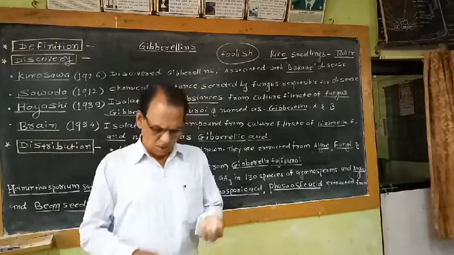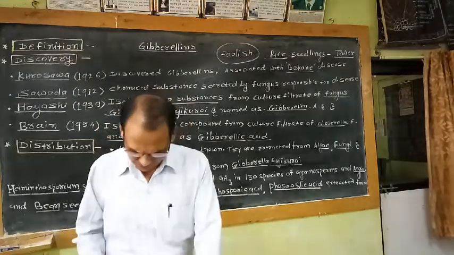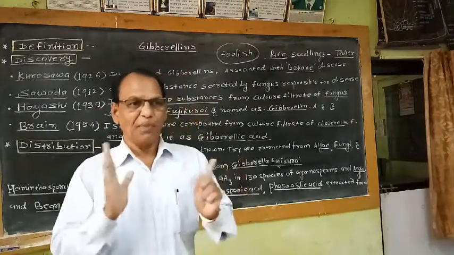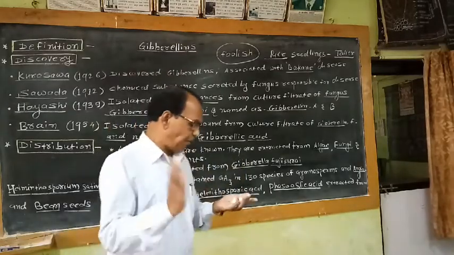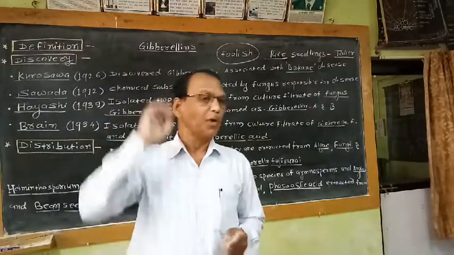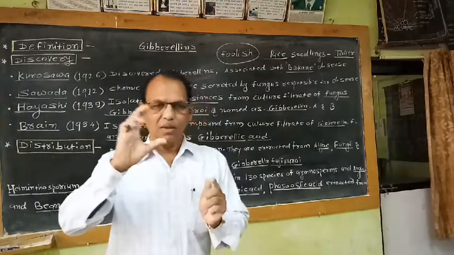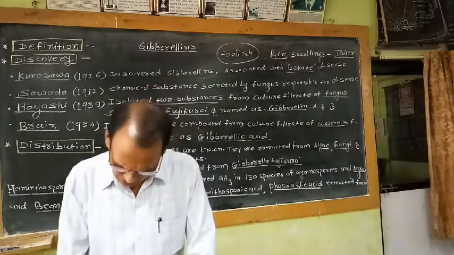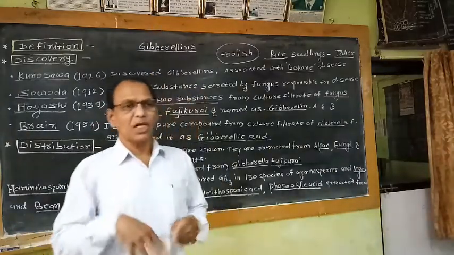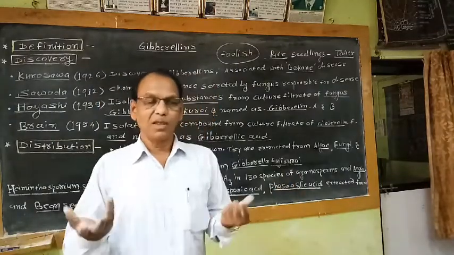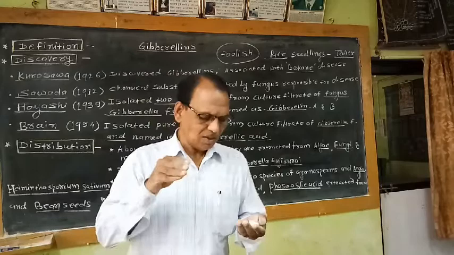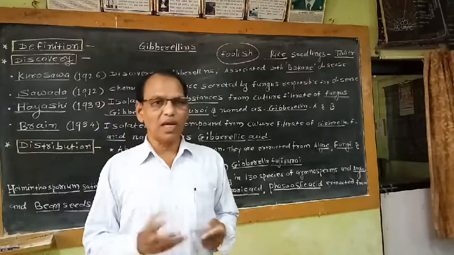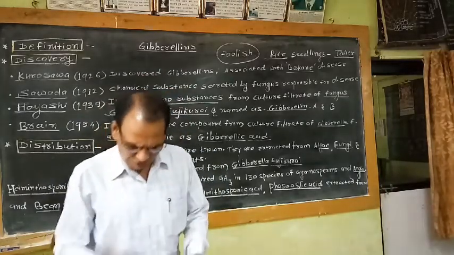Then the next physiological role of gibberellin is breaking of dormancy in buds. So buds show a naturally dormant period, generally during the season of winter, but do not sprout and develop into branches. That means this bud which remains dormant during winter season is commonly called bud dormancy. But if we spray the appropriate concentration solution of GA on such buds, the bud sprouts and develops into branches. So this process of sprouting of bud after application of gibberellin is commonly called breaking of dormancy of buds.